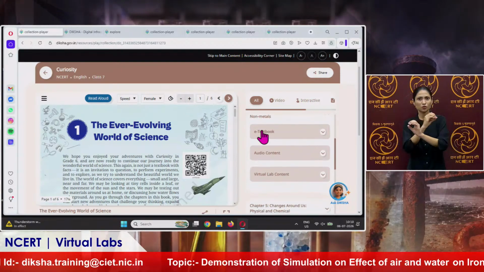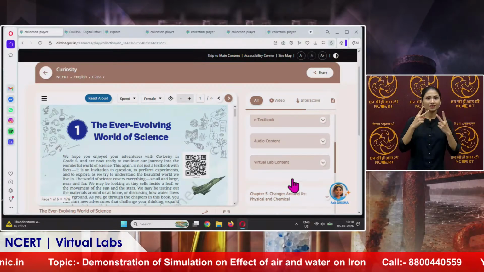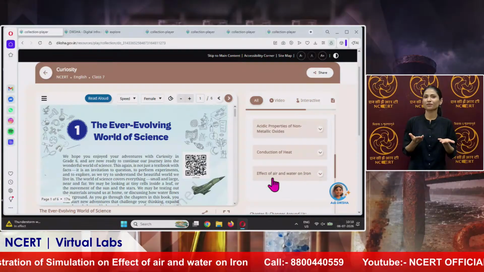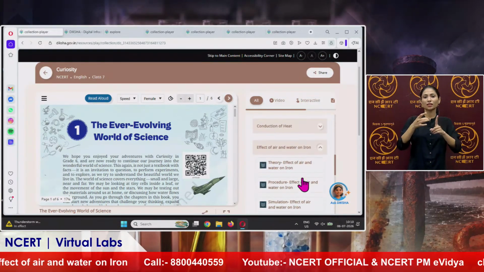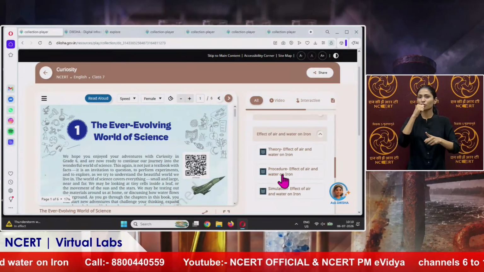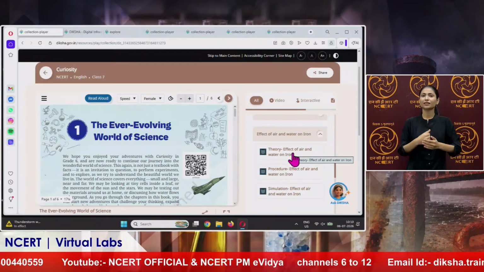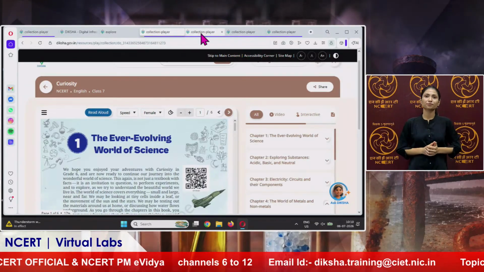Now we will see that the e-textbook, audio content and virtual lab content are available. We will click on the virtual lab content, and under this we will click on effect of air and water on iron. Before performing any simulation, we must go through the theory resource of that topic. So first we will go to the theory.